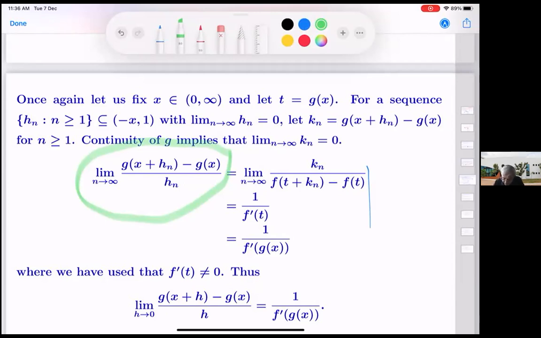What will f of t plus kn be? f of t, by our definition, is x. So g of x plus kn gives you g of x plus hn. So hn is simply f of t plus kn minus f of t.